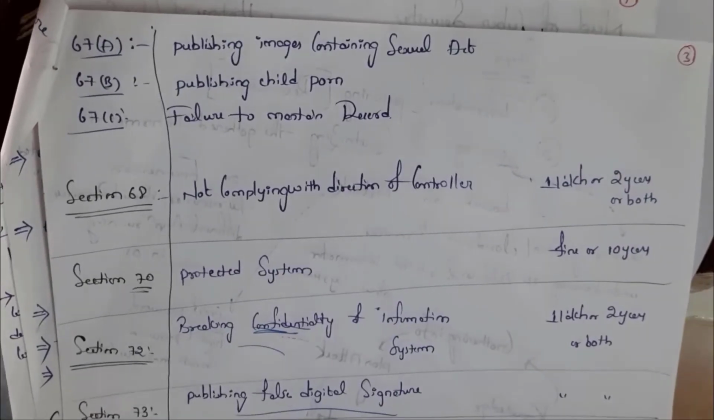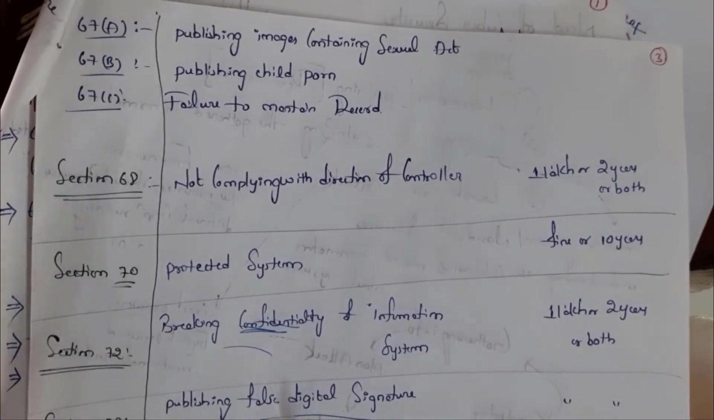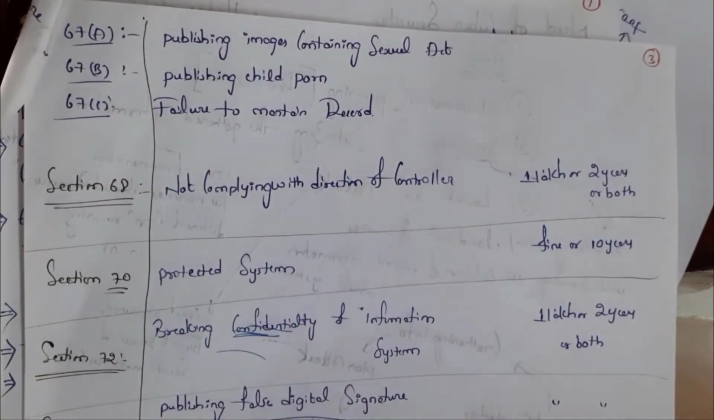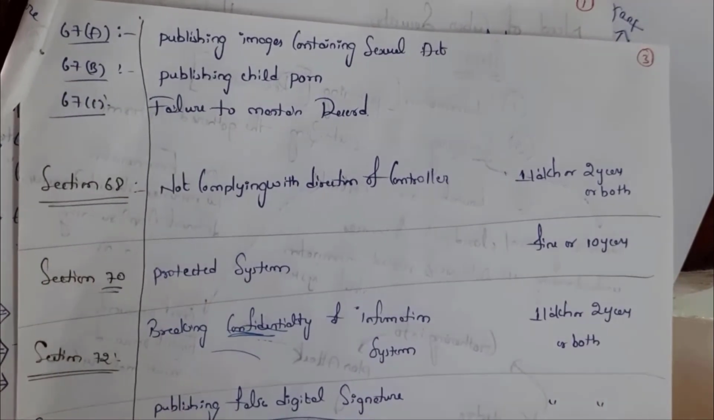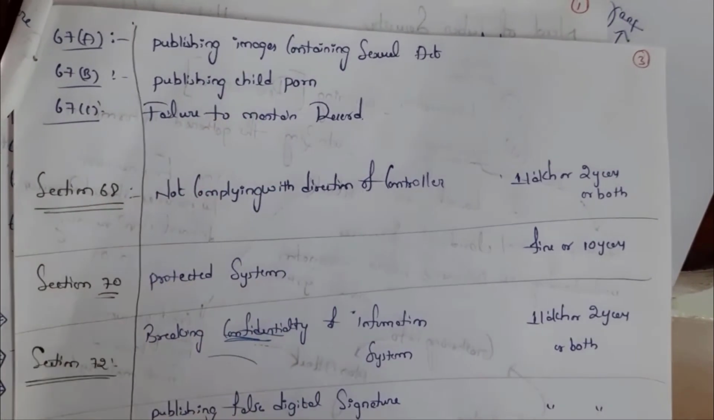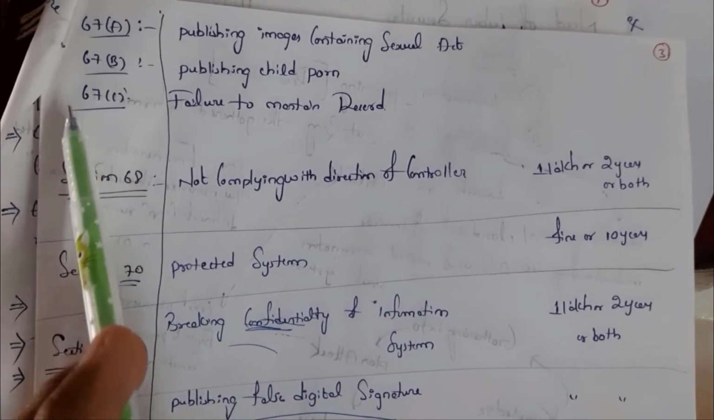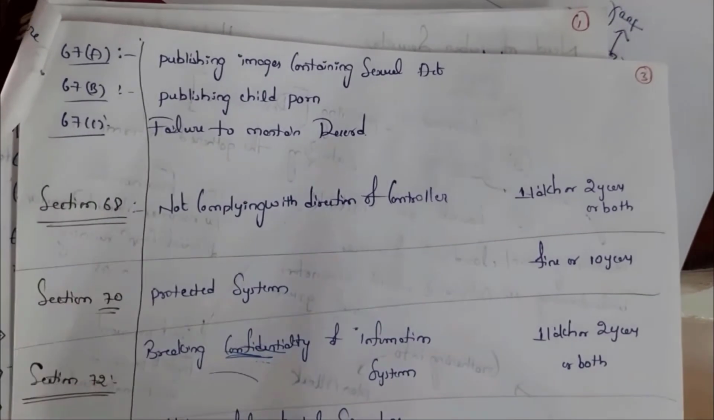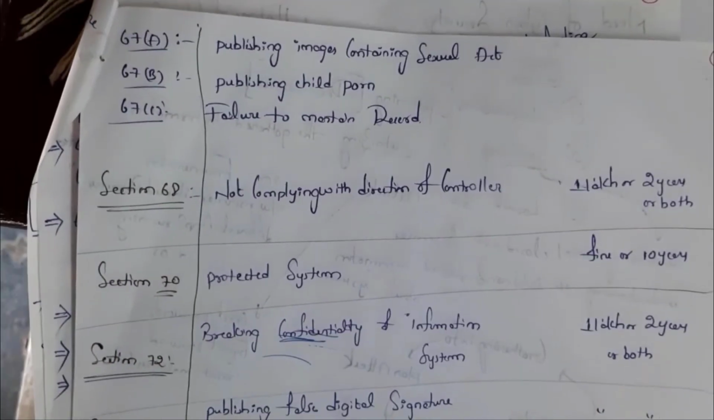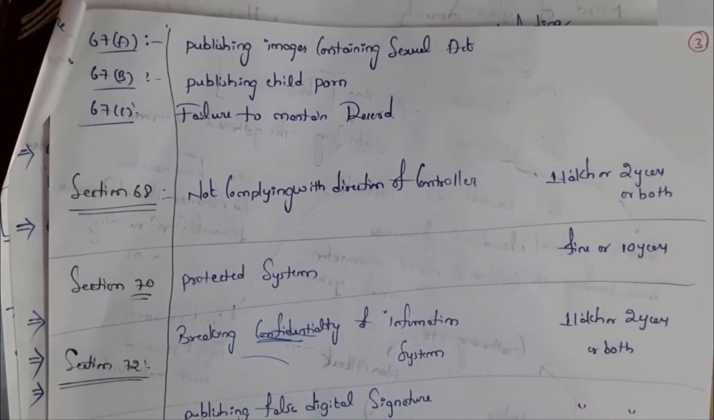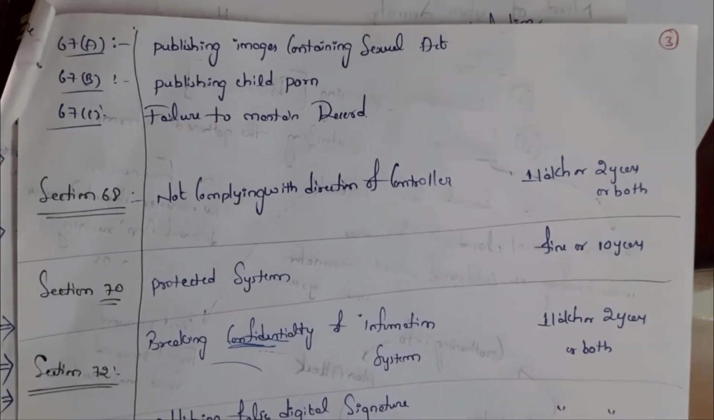Next one is section 67A, publishing images containing sexual acts. Next one 67B, publishing child porn. Next one 67C, failure to maintain records. For these three, the penalty is 5 lakhs or 3 years jail or both.